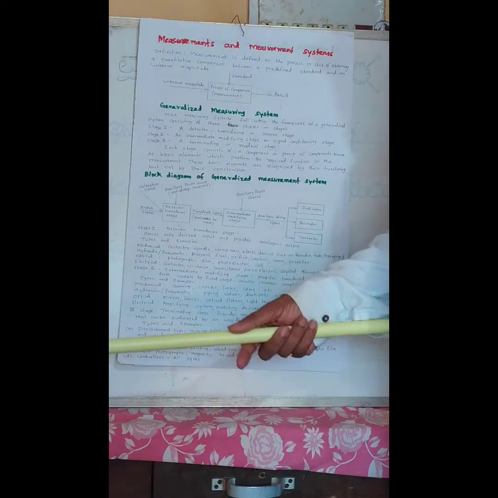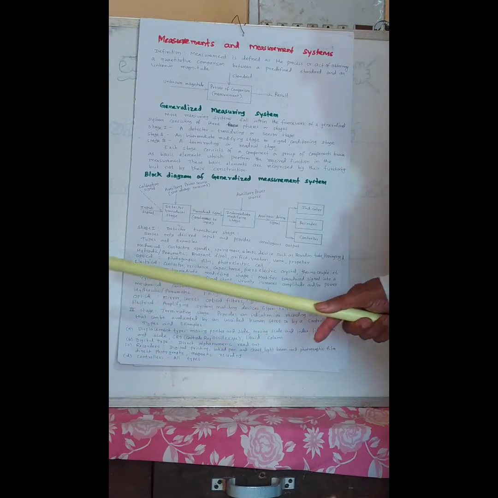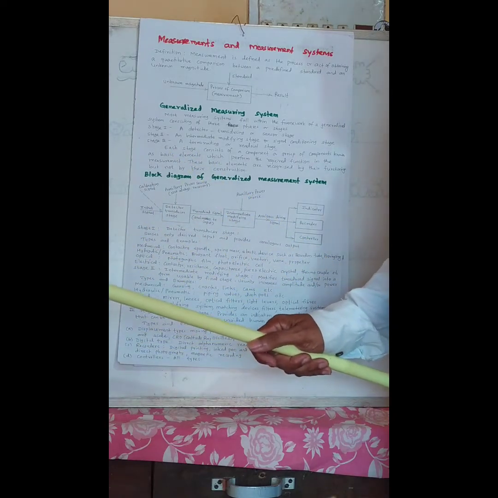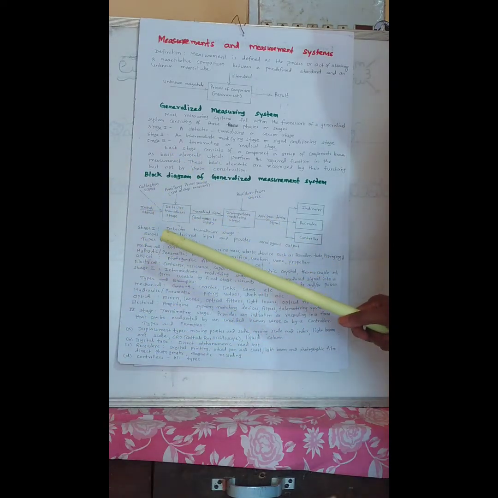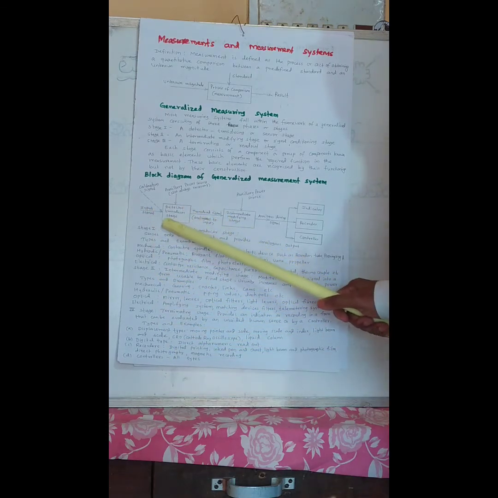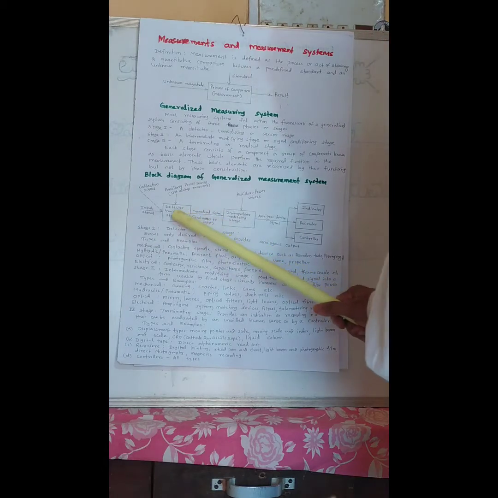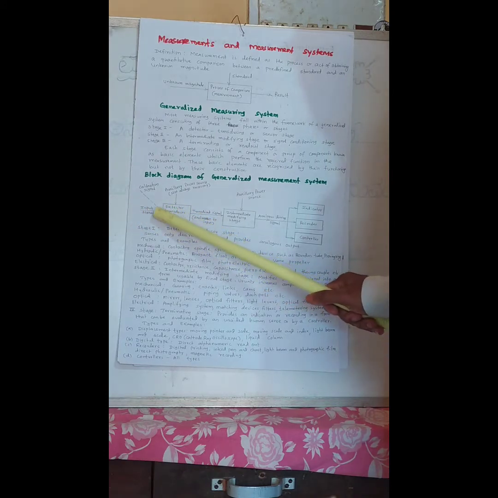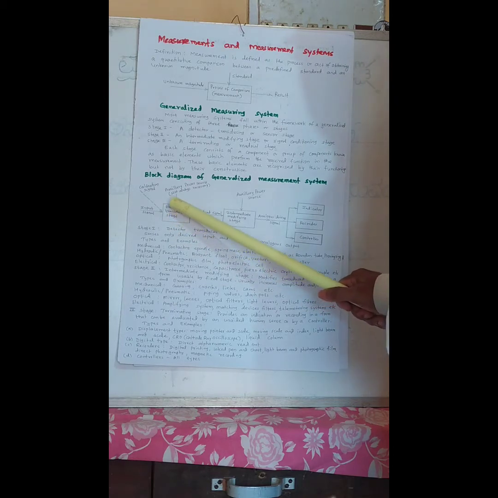Now we will explain the generalized measurement system with a block diagram. All three stages are explained with examples for different measuring systems. The first is the detector transducer stage, or sensor stage. Here the input signal is received or sensed by the sensor or detector.